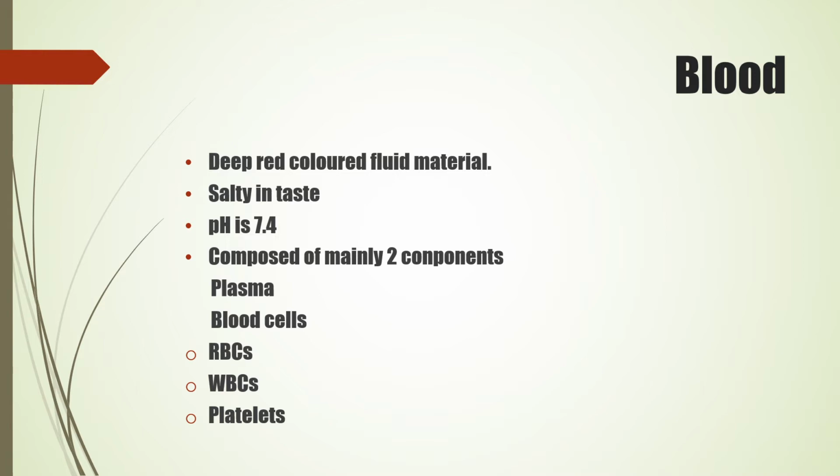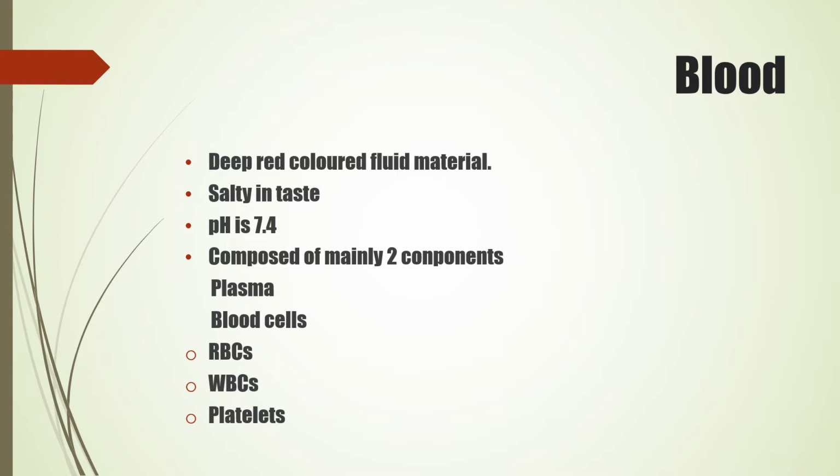These are small, circular, and enucleated cells. These cells appear red in color due to hemoglobin. Oxygen dissolves in blood due to hemoglobin. The question can come here: why are red blood corpuscles red in color? Because they have hemoglobin in them. Now there are 50 to 60 lakh RBCs present in each cubic millimeter of blood. RBCs are produced in red bone marrow and live for about 100 to 127 days.